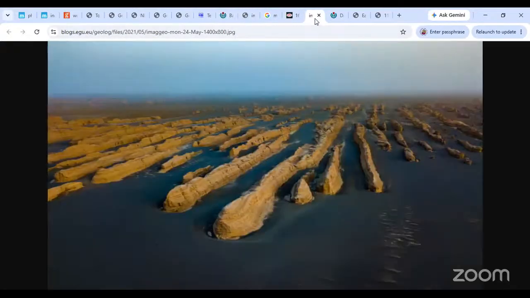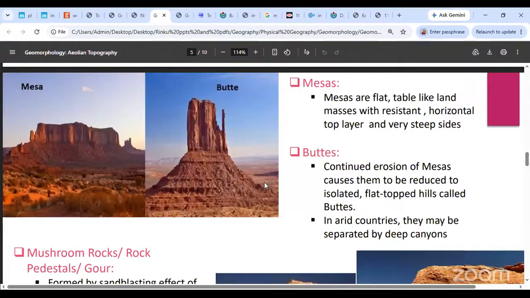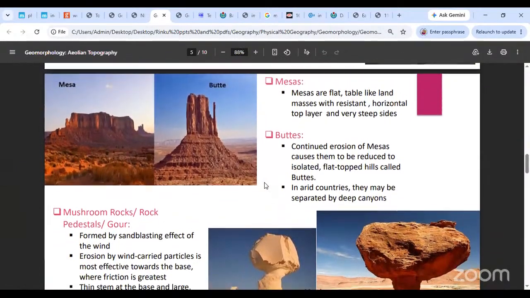See this. Can you see these butte-like structures? This is a drawing more than an actual picture, but you can get the idea. Can you see these buttes, the standing hills, and the canyon beneath? These buttes are usually found embedded within the canyons. They separate the canyons, so you can find one butte here and then the canyon in the middle. That is how it looks. Usually you will find the buttes placed like this in arid countries. So these are mesas and buttes.